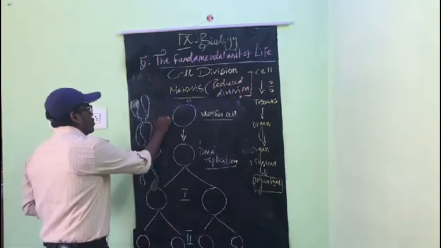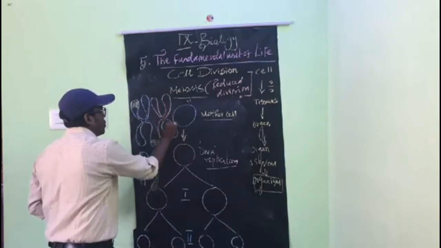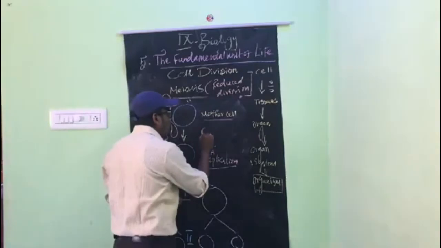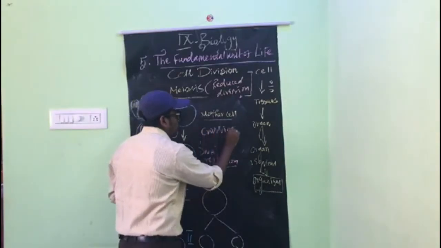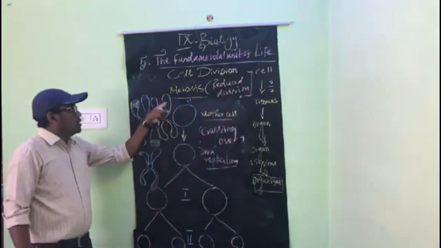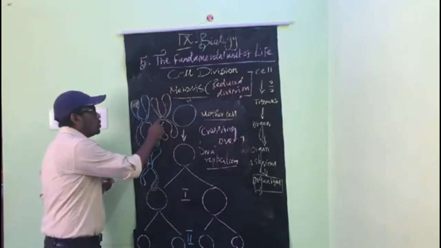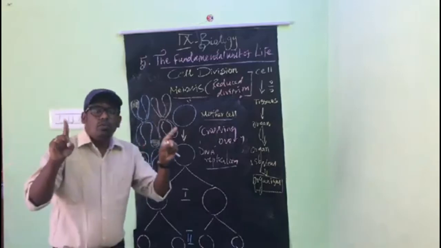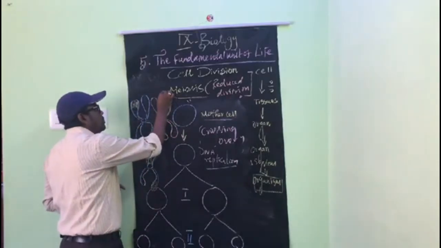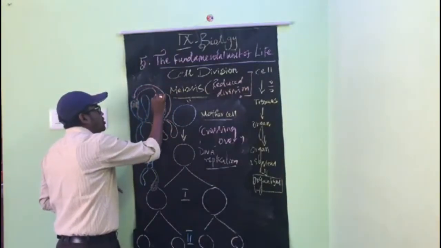When two chromosomes come closer, they are involved in crossing over. What is crossing over? Crossing over means the exchange of genetic material. I told you the chromosome contains DNA, no? When the two chromosomes come close, some amount of genetic material is exchanged from here and some amount of genetic material is exchanged here.